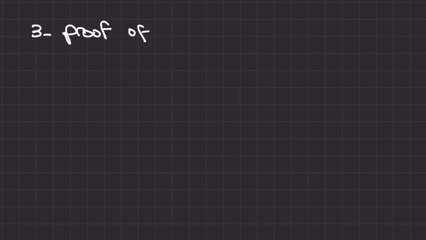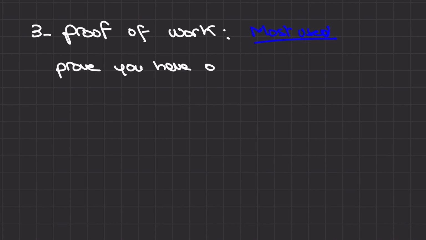And finally, proof of work. This consensus algorithm is the oldest and most used of them all. Here, you have to prove that you have done work. Whoever does the work first gets to be the first to choose the transaction composition and also gets the mining reward. So, how does a transaction get confirmed?